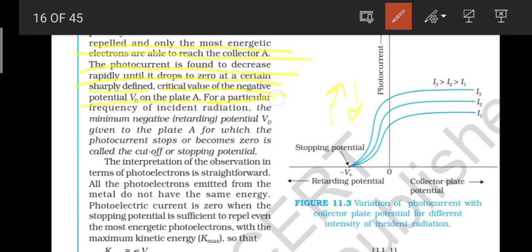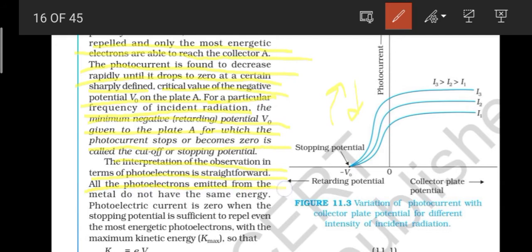See, here it is written that for a particular frequency of incident radiation, the minimum negative retarding potential V naught given to plate A, for which the photocurrent stops or becomes 0, is called the cutoff or stopping potential. The interpretation of the observation in terms of photoelectrons is straightforward.